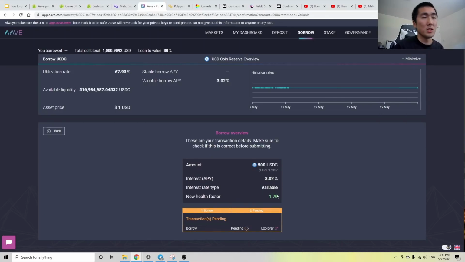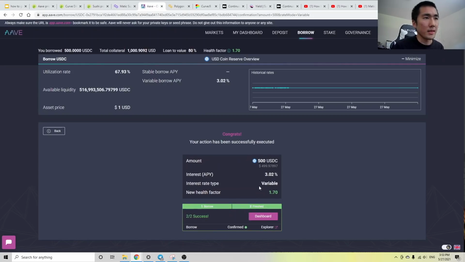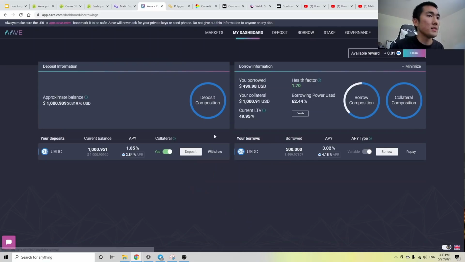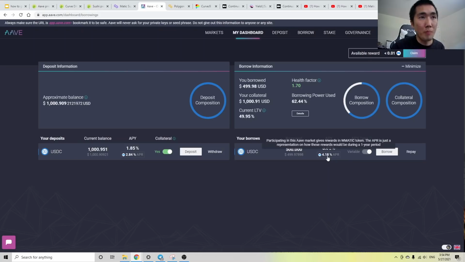So I'm just going to do this right now. These rates are variable, so they fluctuate over time. But generally, on average, you get paid to borrow, and these rates do calm down at some point. So as you can see, this is my collateral. Right? So this is $1,000 that I've onboarded onto Aave, which is earning me yield, right? And I'm borrowing the same asset, paying 3%, but being paid 4% to do so, if that makes sense. And the Matic rewards will accumulate on the top right, and maybe you can claim this once a week or something. But now I have $500 to play with.